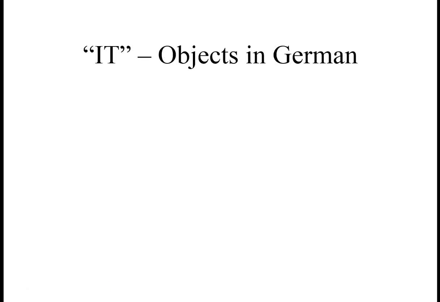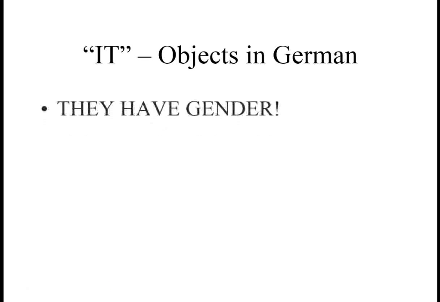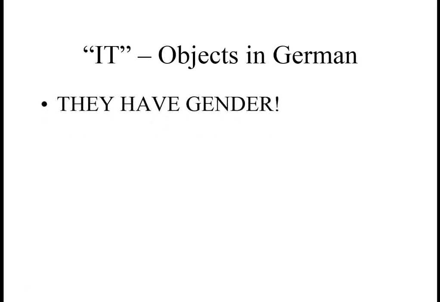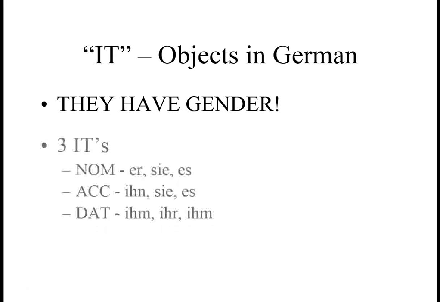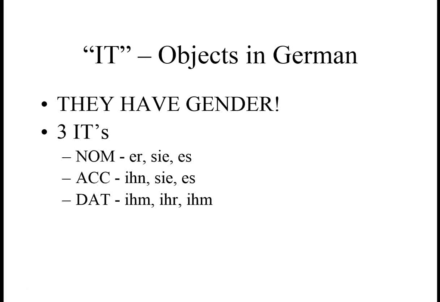Now here's the problem when it comes to German. Everything in German has a gender. So if it's der, die, or das, that means we're going to have 3 different its. In the nominative case, er, sie, es. In the accusative case, ihn, sie, es. And in the dative case, ihm, ihr, ihm.